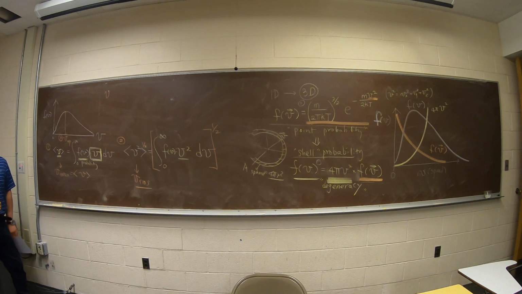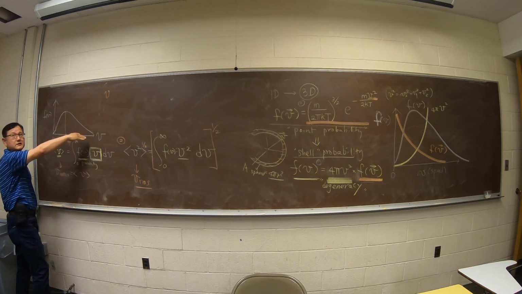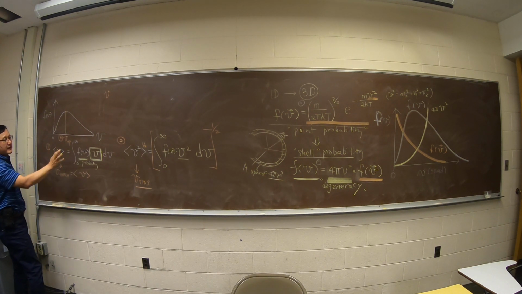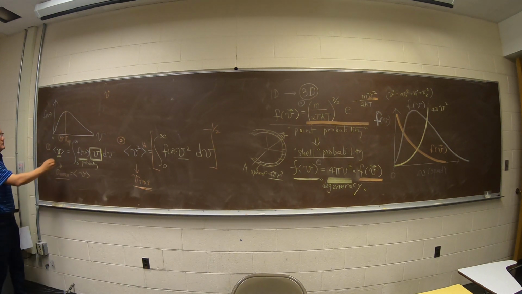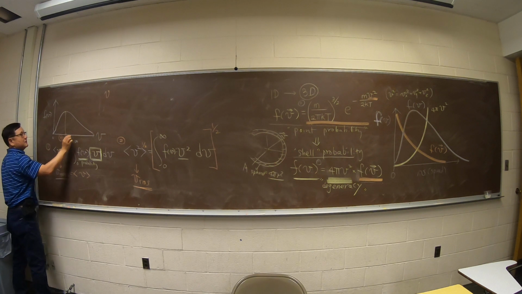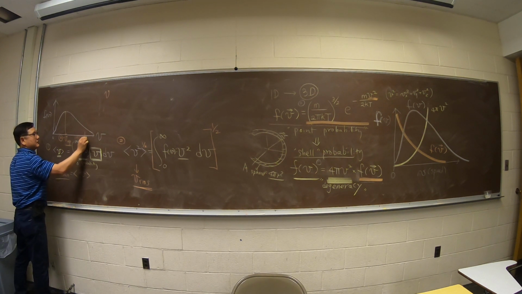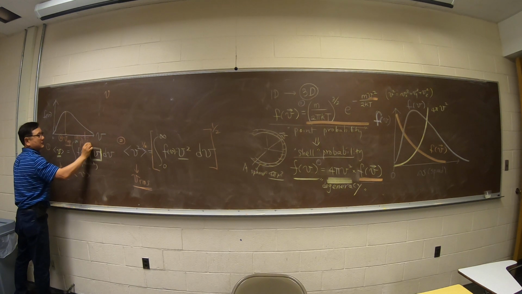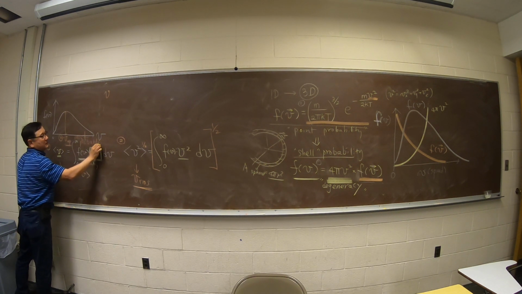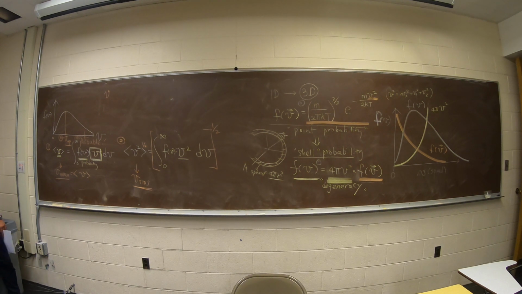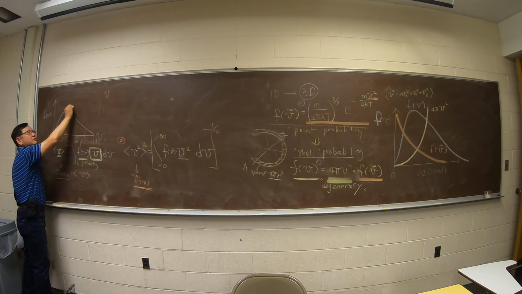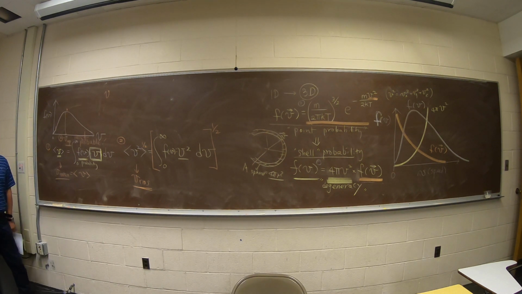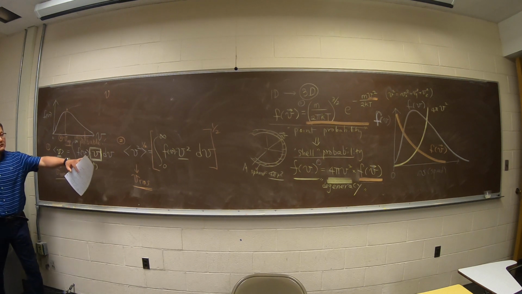That's number 3. There are 3 different ways that I can do the average, because this is a probability distribution function, and I can calculate the mean value, the root mean square value, or what is called the MP, meaning most probable speed, which is this one. This is the most abundant. And how are you going to calculate that mathematically? This is the form where I can use the integral.